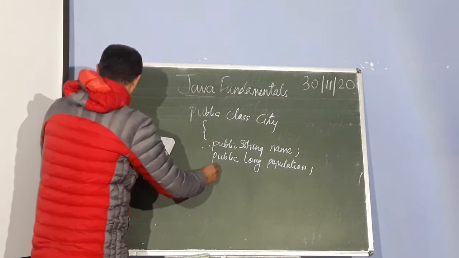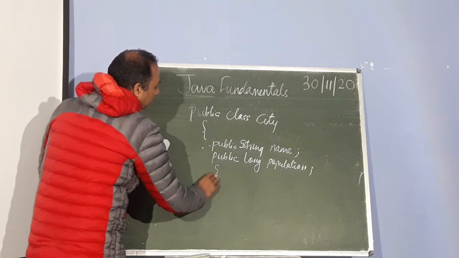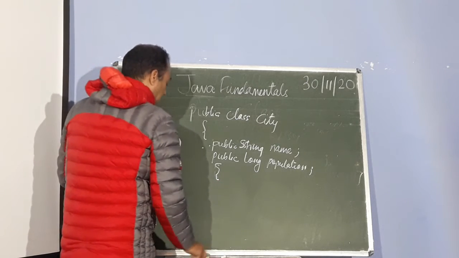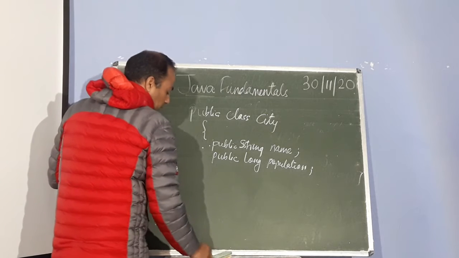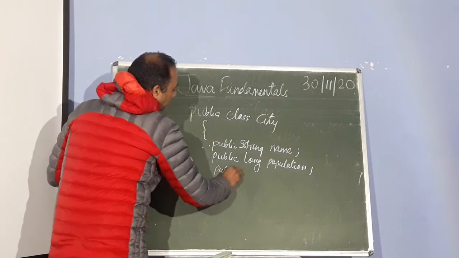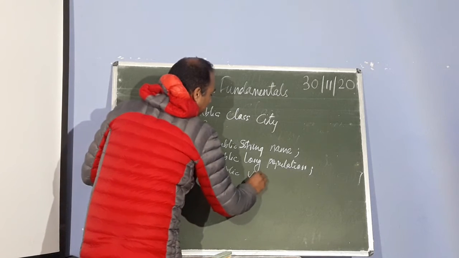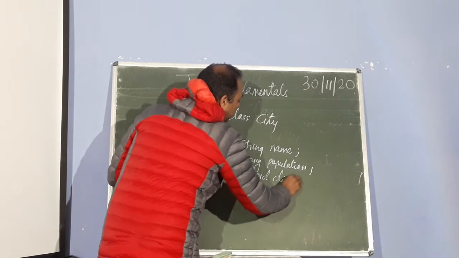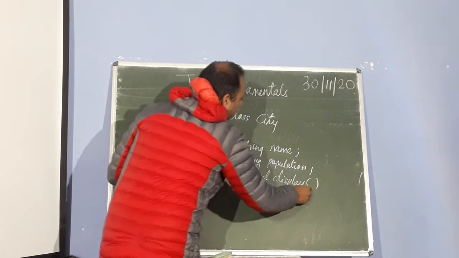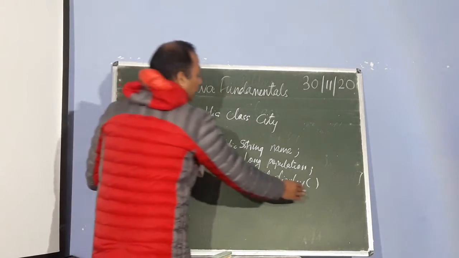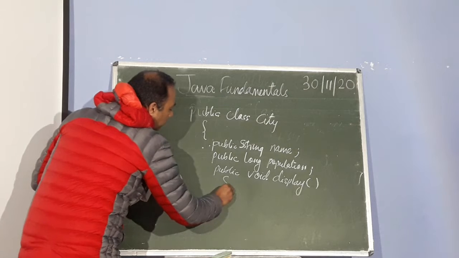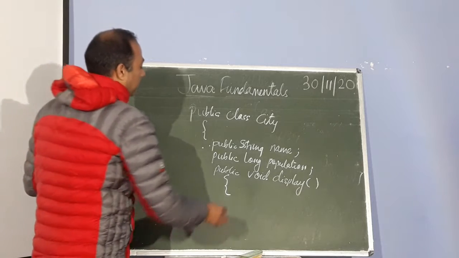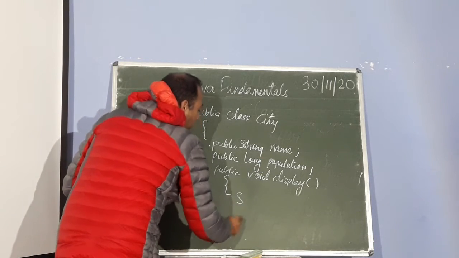Now we will be declaring the method. So another pair of braces is there. We have discussed the block at that time. Here we have to declare the method. The type of the method is public, so we have to write public. The name of the method is display. It has to display the stored data, so it should end with parentheses. We should not put a statement terminator because the method comes in a block. Now the method should show the population.